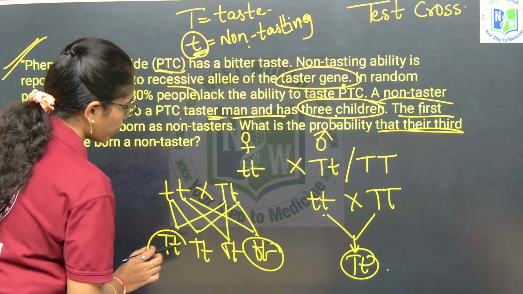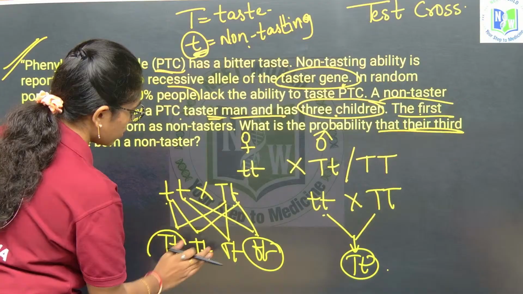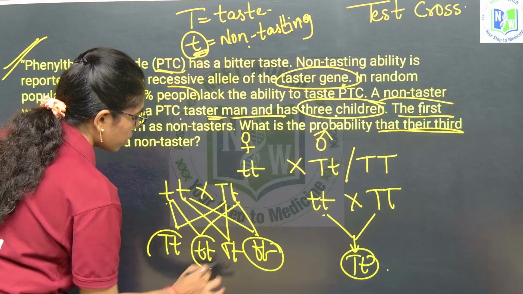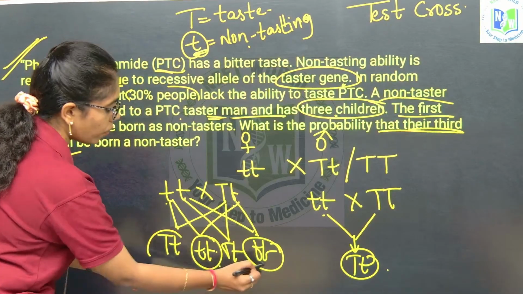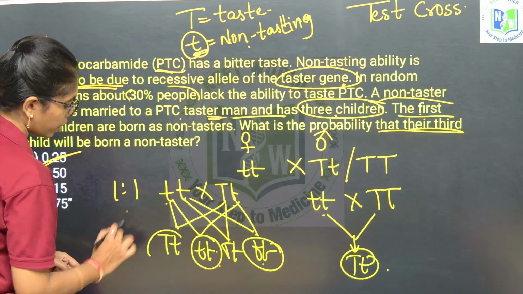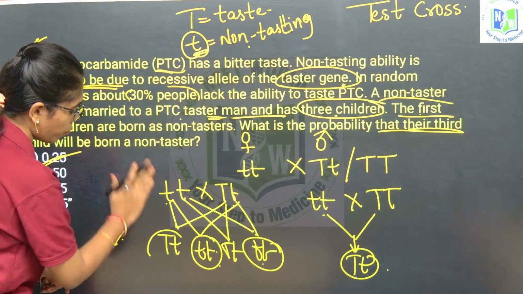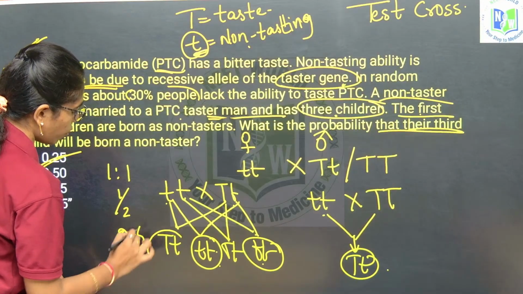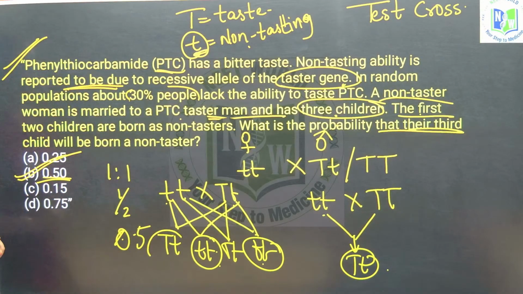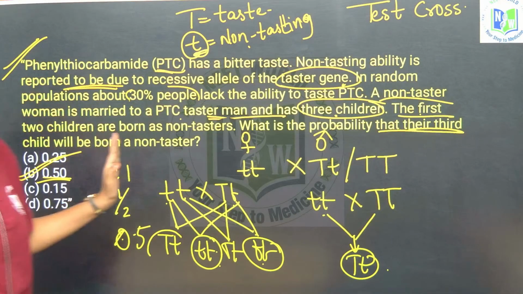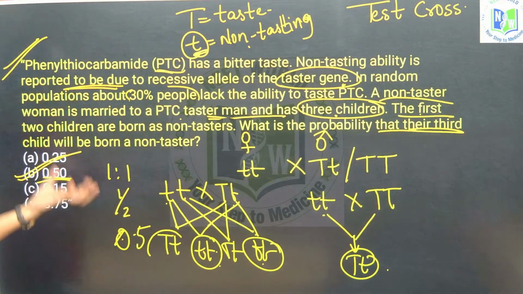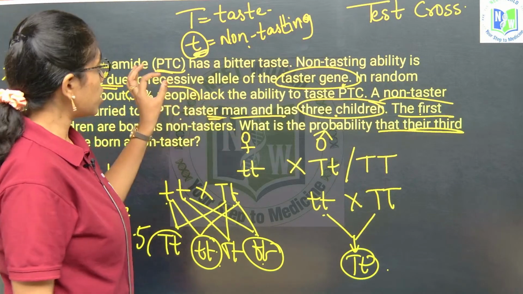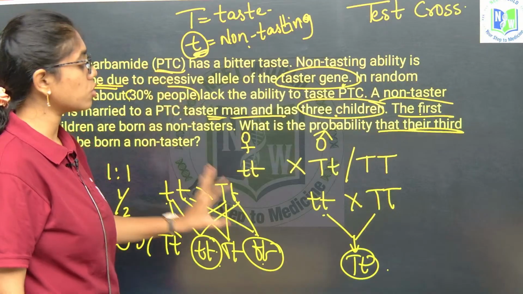So the probability is, it is 1:1, or you can say half, or you can say 0.5. So the answer is 0.5 over here. So this is how you have to solve any genetics question, because mostly the answer lies inside the question itself. Just look at the key points and then solve, that is it.